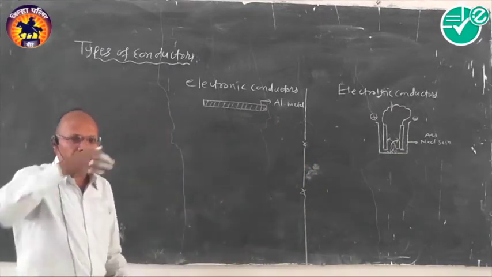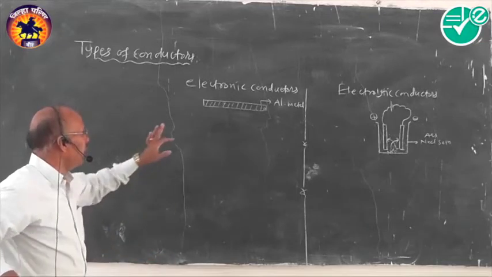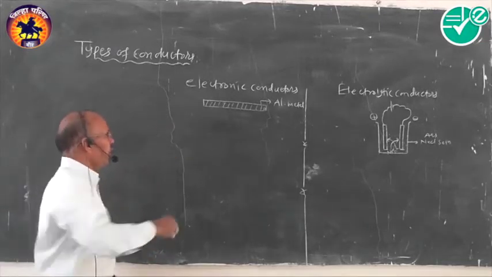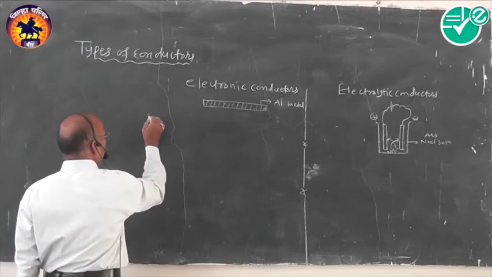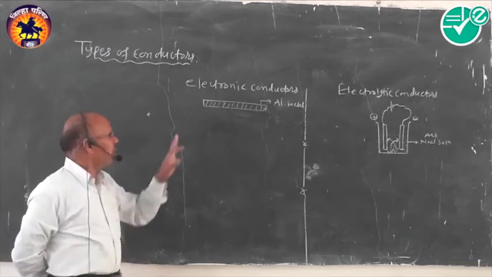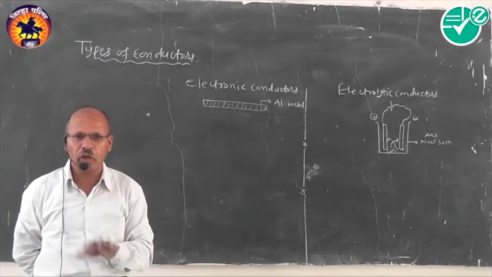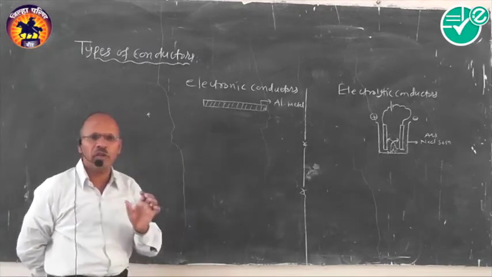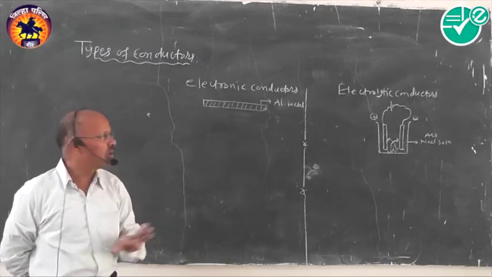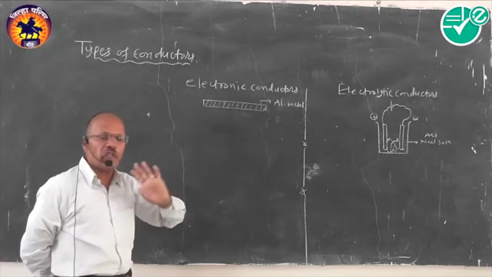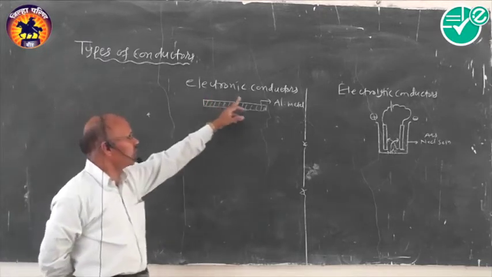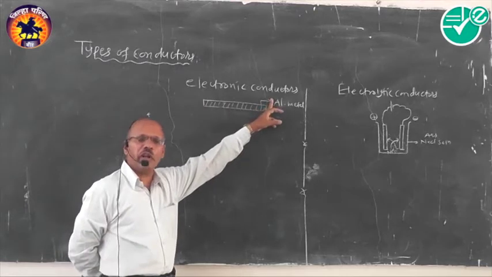Now check what is the definition, how to define the types of conductors. Now first we have to come up to the definition. What are the electronic conductors? The type of conductors in which conduction occurs by the flow of electrons, or by the transfer of electrons, is referred to as electronic conductors.